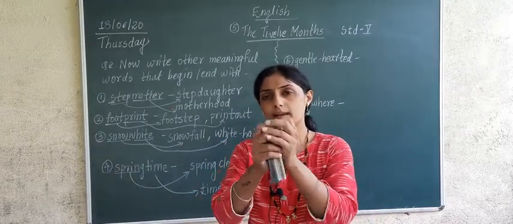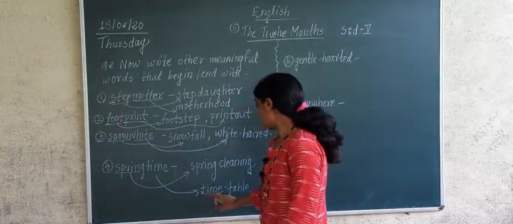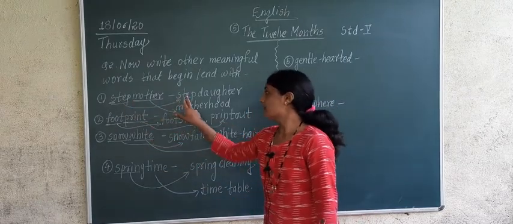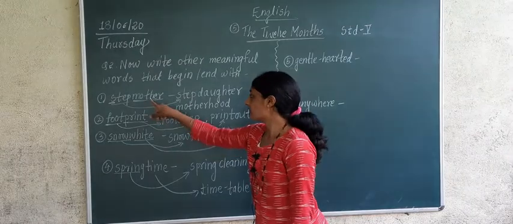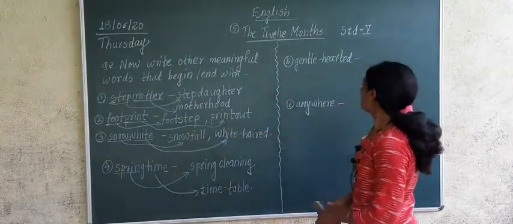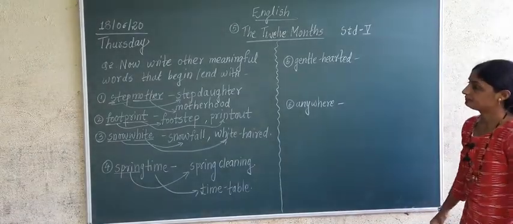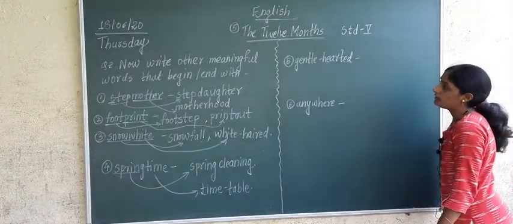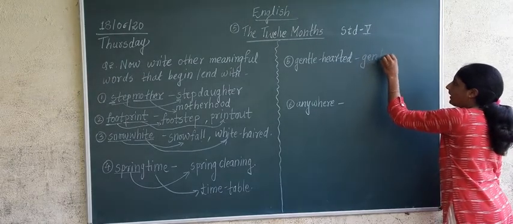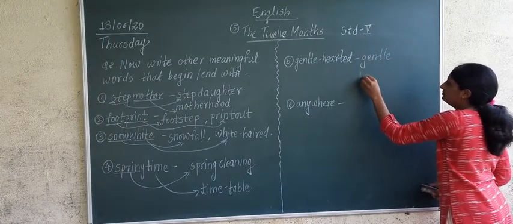And when I combine these words, it will become timetable. Have you understood everywhere? First word we have taken, we have made another word. Second word we have taken, we have combined some other word to it, so we have made another word. Here now gentle hearted. What is the next word? Gentle and hearted I am taking down, okay?